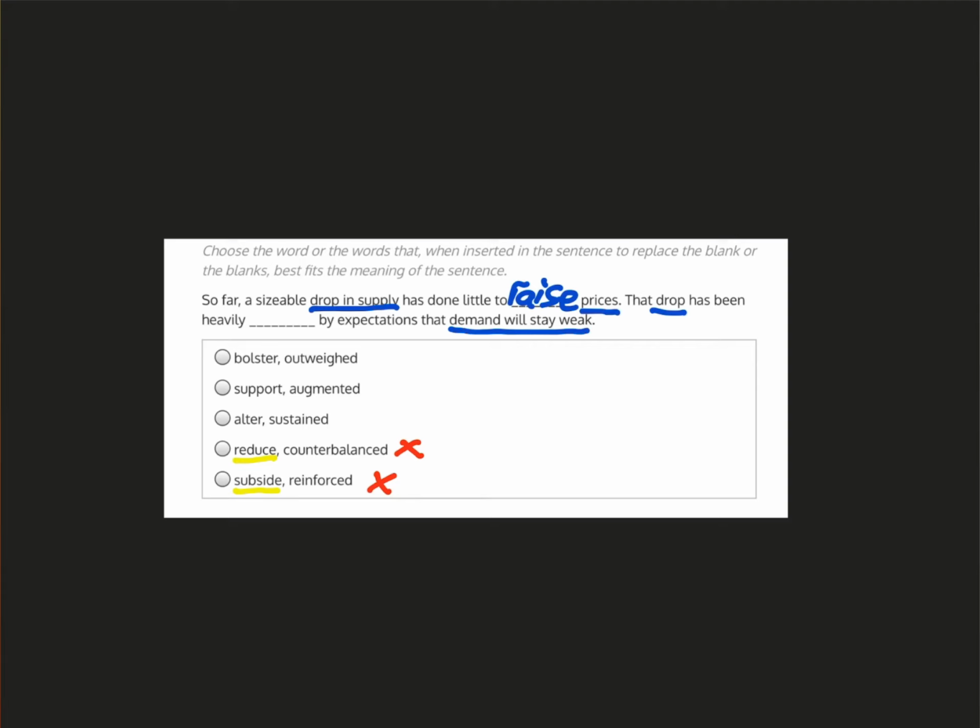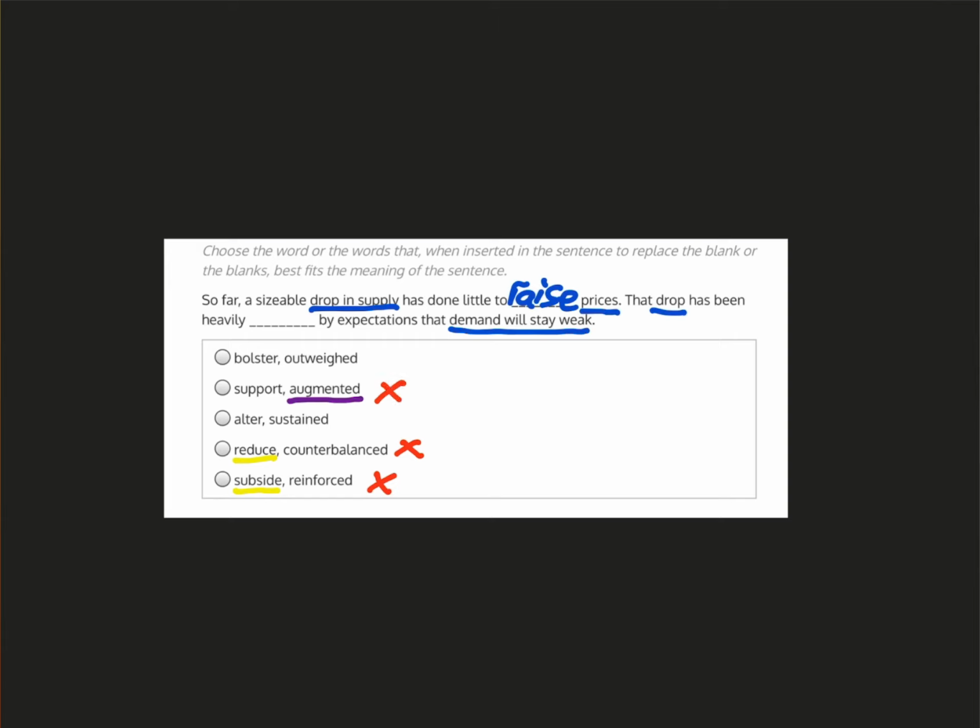While a drop in supply should raise prices, a weak demand will bring prices down because there is little interest amongst buyers to purchase the product. Therefore, the second blank should be a verb which gets across the idea of a contradiction between that drop and the demand staying weak. The word augmented means to increase, and that does not communicate a contradiction, so we can therefore rule out that option.